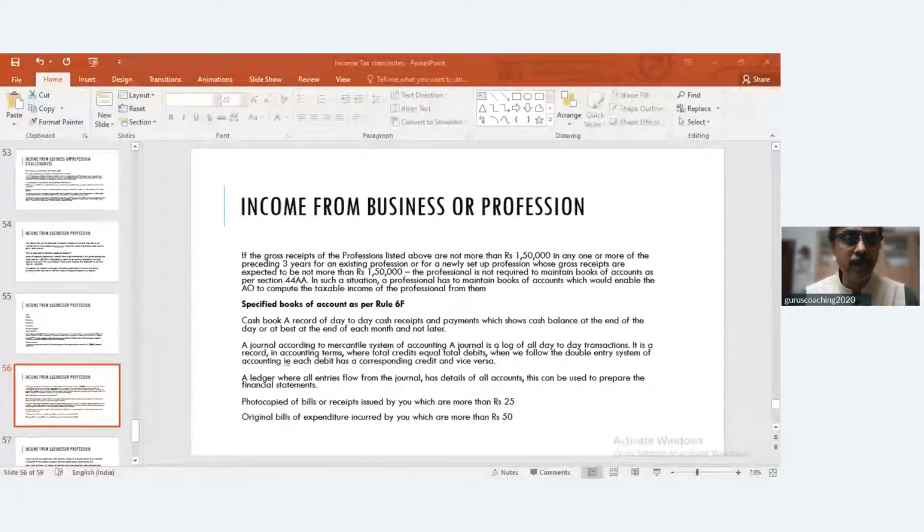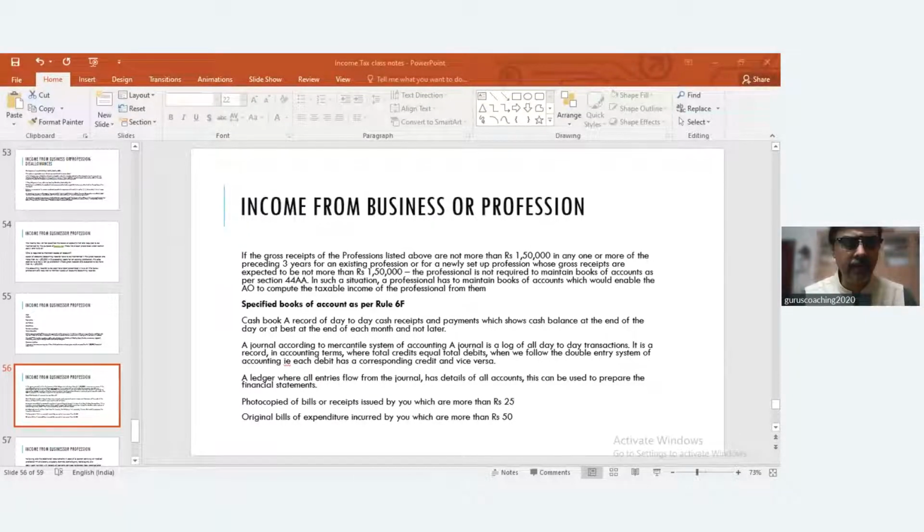You are compulsorily required to maintain books of accounts, otherwise what would happen is, for example, in the last 3 years it was 1,50,000, the 4th year is 1 lakh, the 5th year is 50,000, the 6th year is again 2 lakhs. So it becomes difficult to establish a pattern there. So the law is very clearly interpreted that you should continue to maintain your books of accounts.